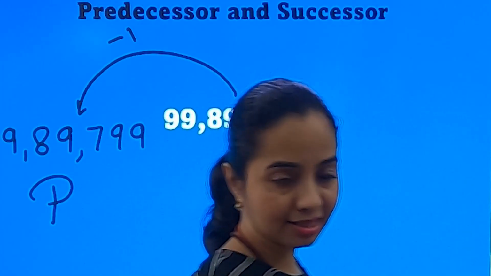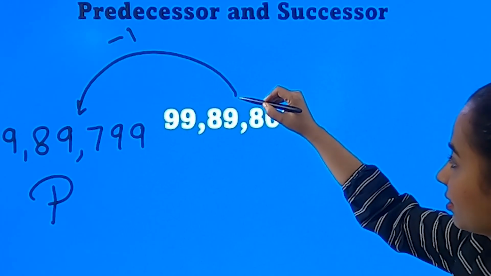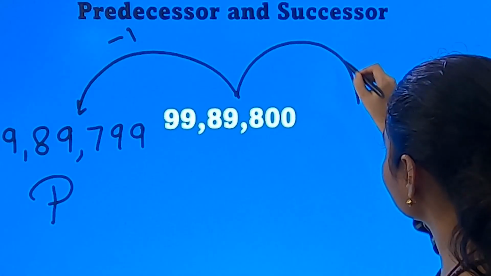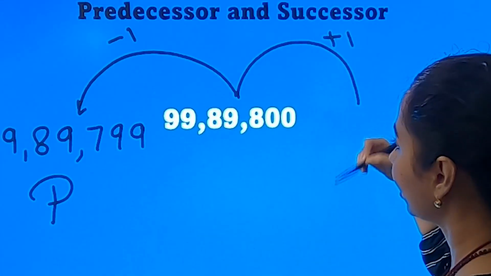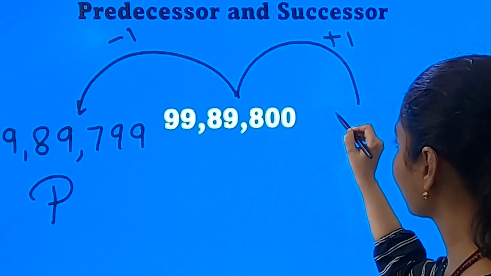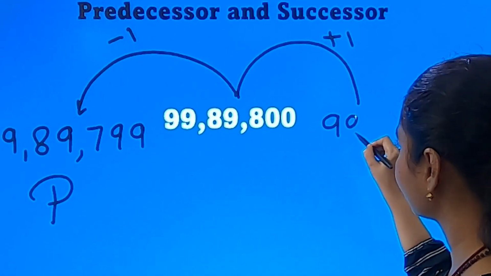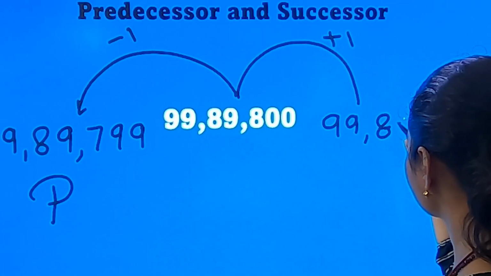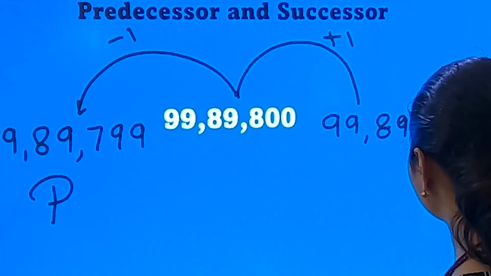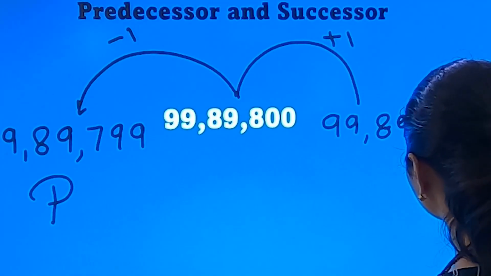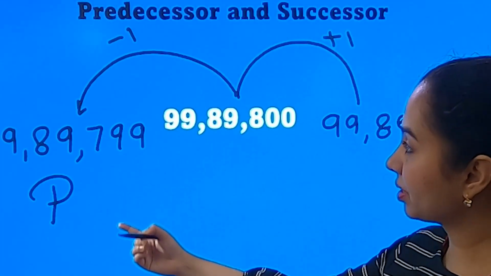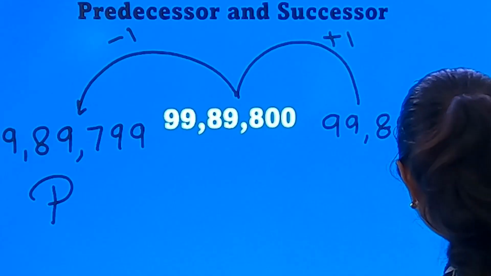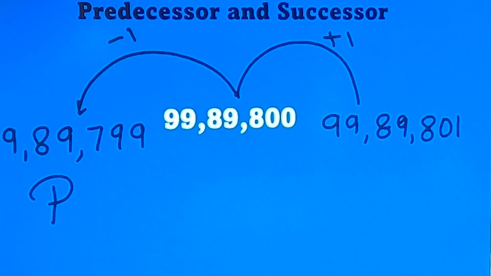What will be its successor? The number which comes just after it, by adding 1 to it, I will get its successor, 99,89,801. So, predecessor and successor. Simple.